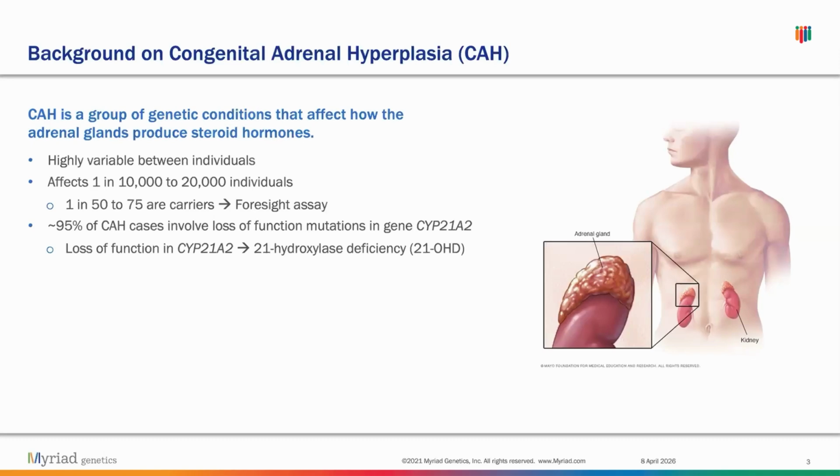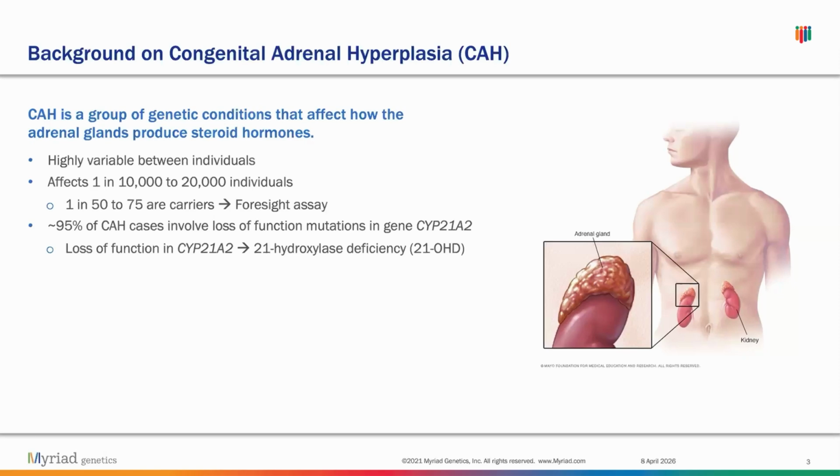However, it's important to note that in the general population, 1 out of 50 to 75 people actually have at least one copy of a CAH version of the gene, which is why Myriad has historically offered CAH on their Foresight assays, which is their carrier screening assays.